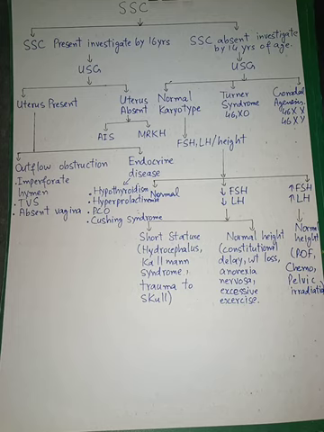Now, if the ovaries are streaked, then there may be Turner syndrome, in which there is short stature and high FSH and LH level, and karyotype is 46,XO. And if there are no ovaries, then there may be gonadal agenesis, and the karyotype is 46,XX or 46,XY. This is the algorithm for primary amenorrhea causes.